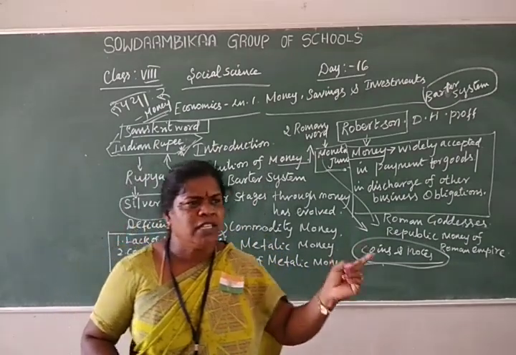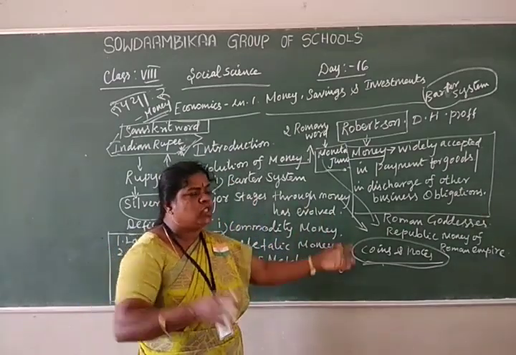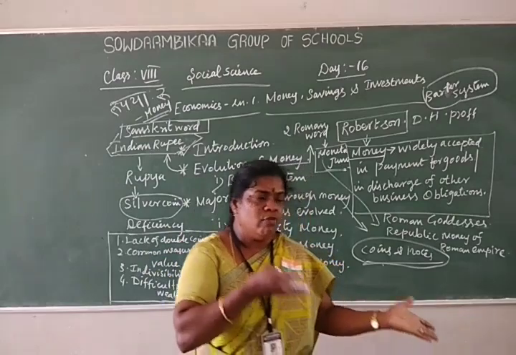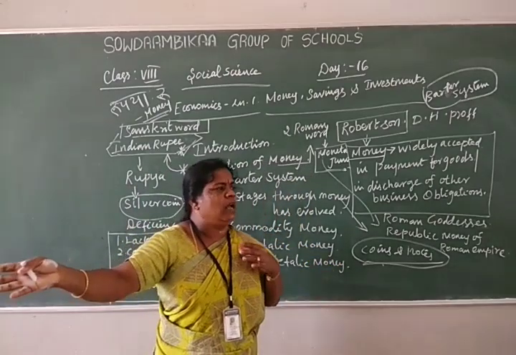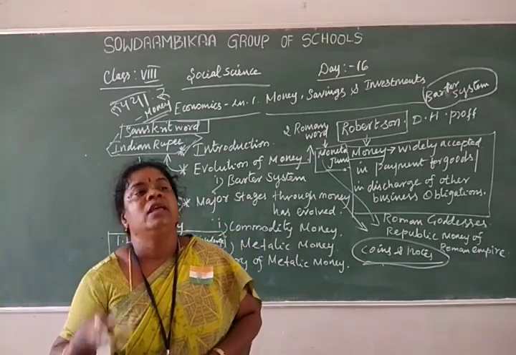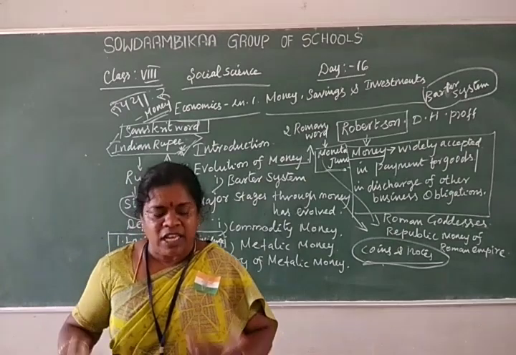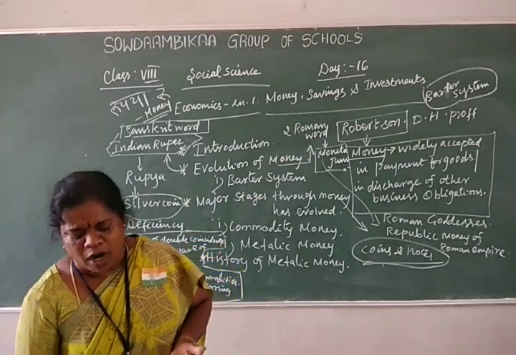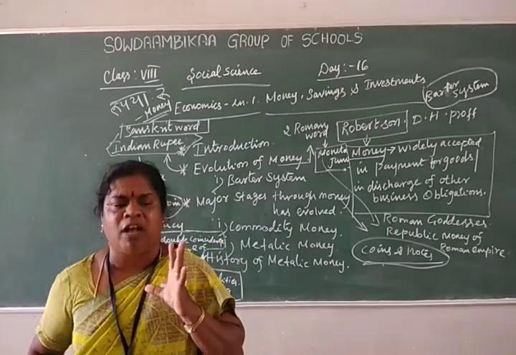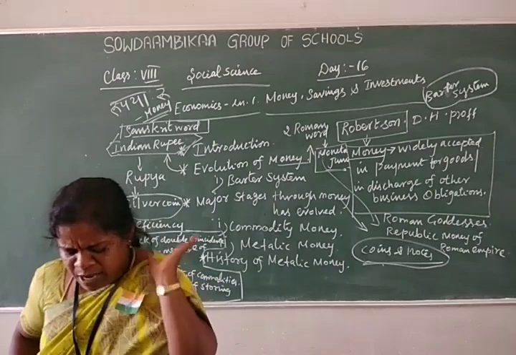But slowly, this barter system did not give equal value to goods. For example, the value of rice is different from the value of wheat. Like that, it does not satisfy the rate of things and goods. The other important point is that the bartering system doesn't involve the correct measurement of money.